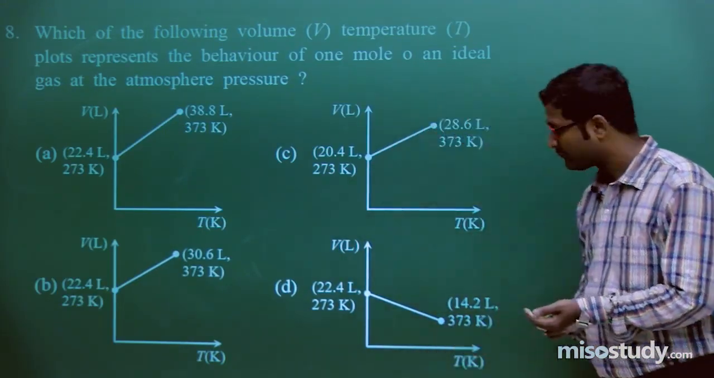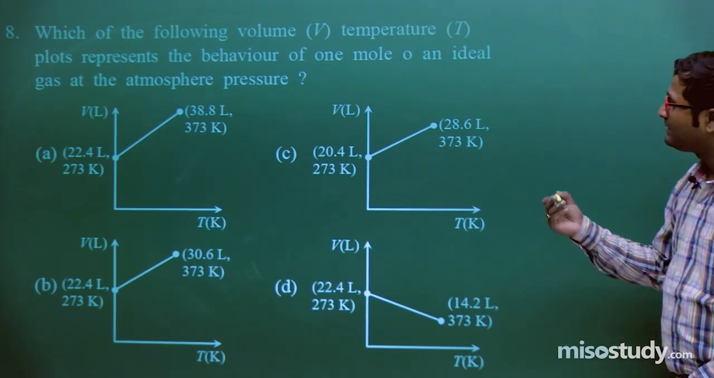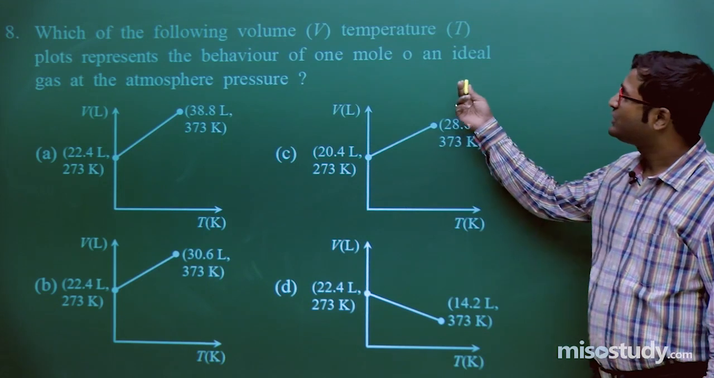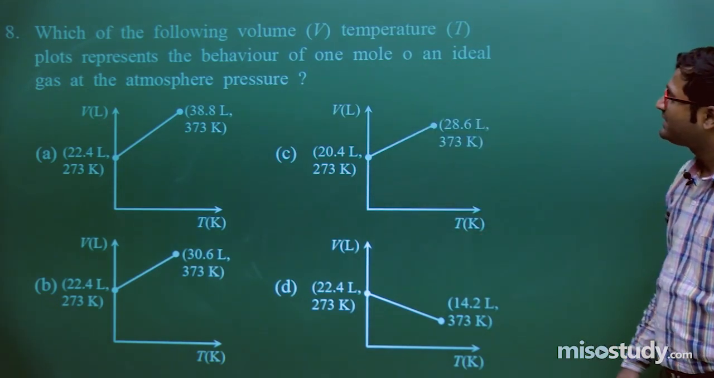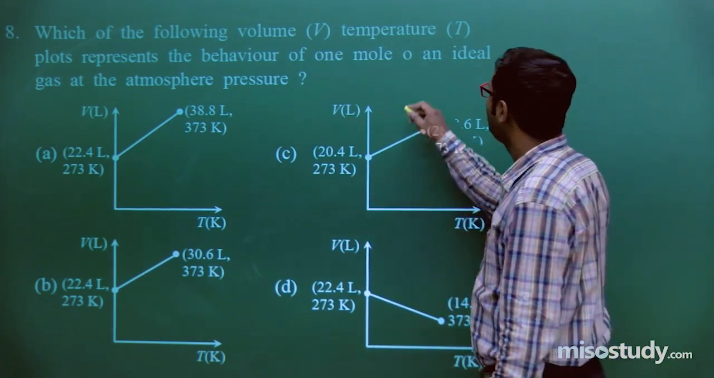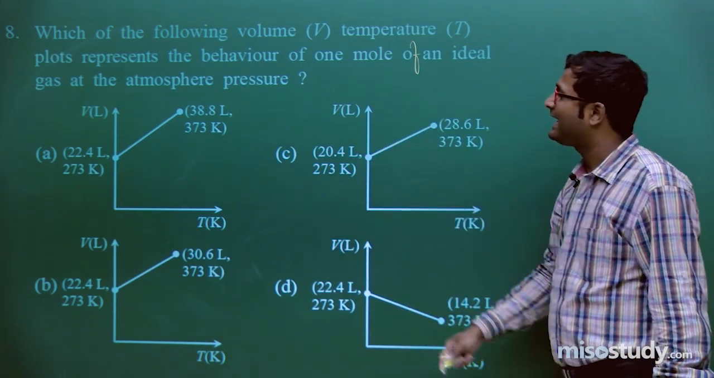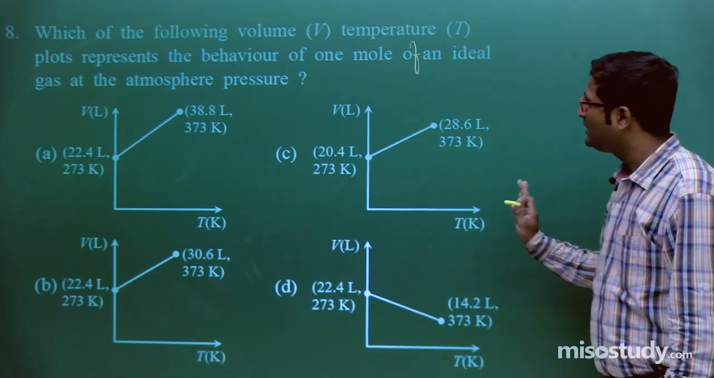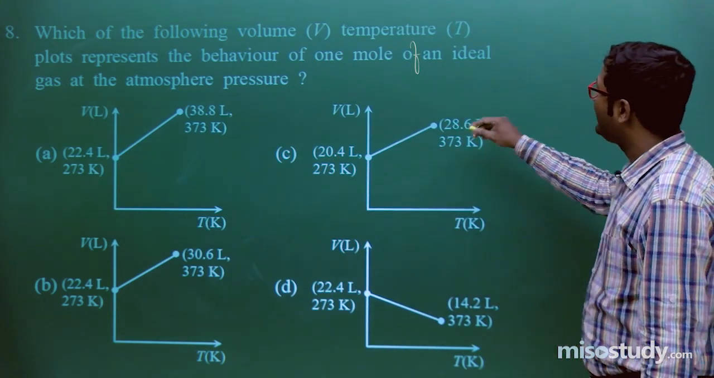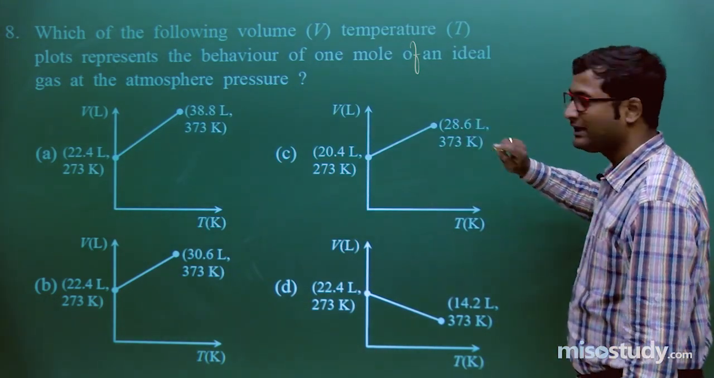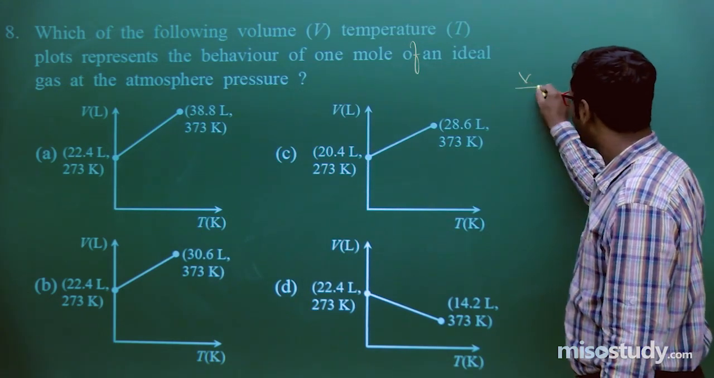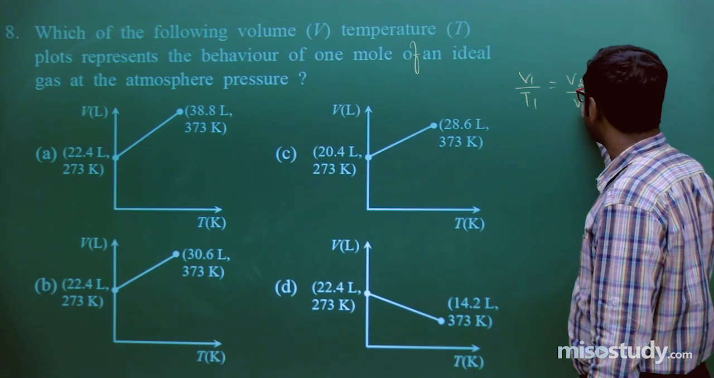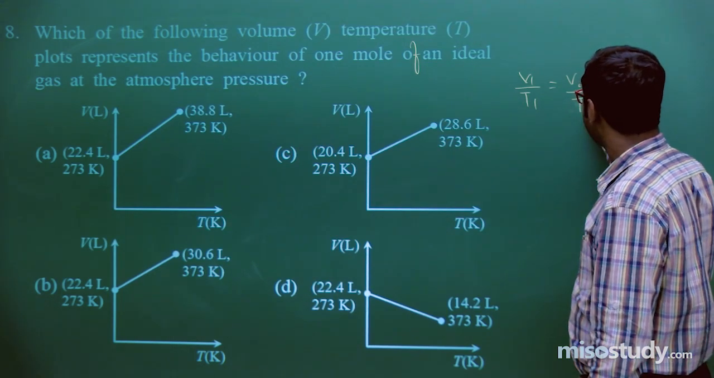Now look at this, this is a graphical question. Read the question carefully. Which of the following volume temperature plots represents the behavior of 1 mole of an ideal gas at atmospheric pressure? Clear? As we know, the graph between V upon T, clear to you? That is V upon T, formula V1 upon T1 is equal to V2 upon T2.